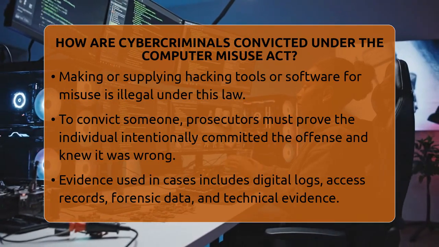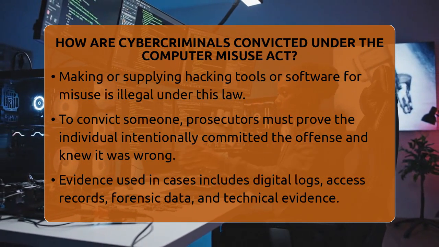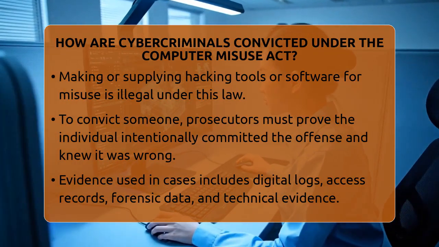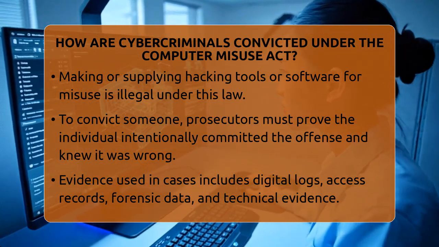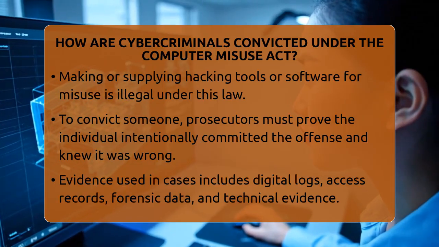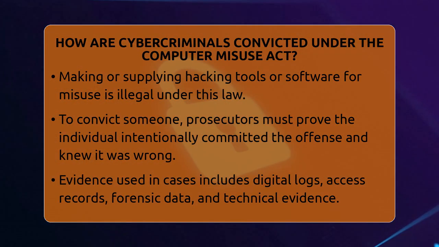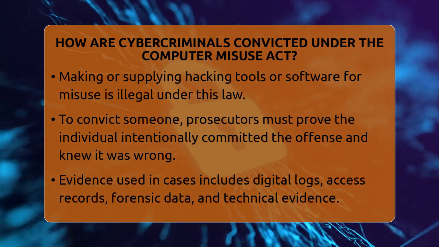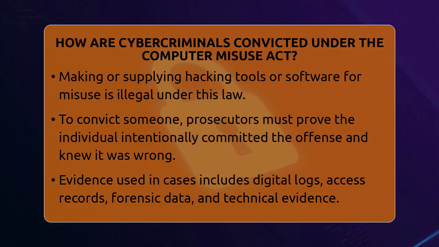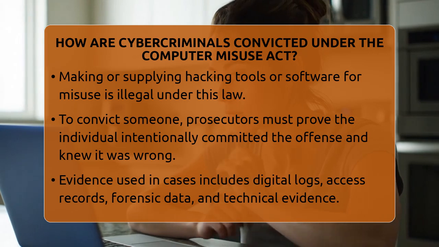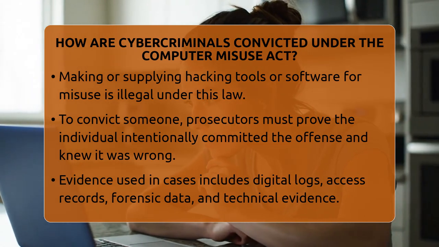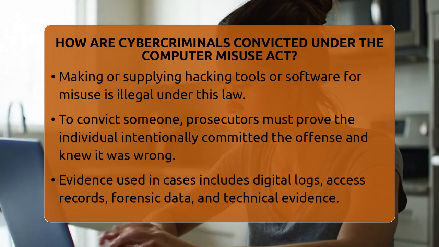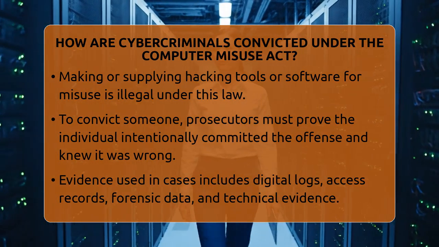The key point is proving that the person knew they were doing something wrong and intended to cause harm or commit further crimes. When someone is accused, the authorities gather evidence like digital logs, access records, and forensic data. These help show whether the person accessed a system without permission or went beyond what they were allowed to do. For example, if a password was used or access controls were bypassed, that can support the case.